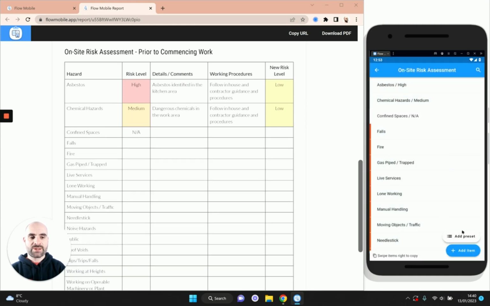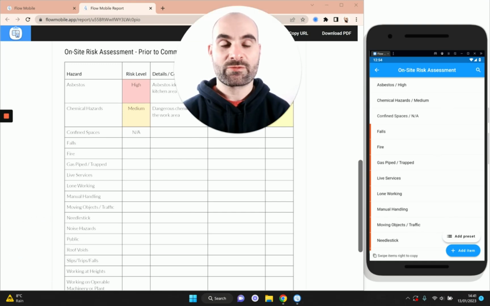Or, instead of using the add preset option, which added all these individually, what you could do instead is just add the relevant risks, the ones you're interested in, rather than using that preset to add 20 or 30 items all at once. So that was just a quick rundown of how you create a risk assessment.